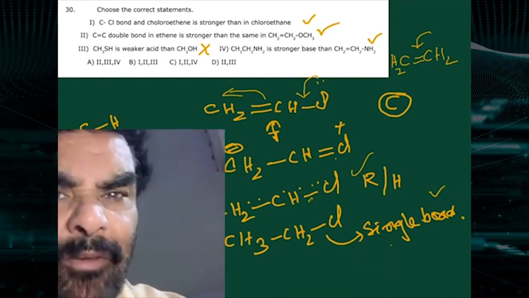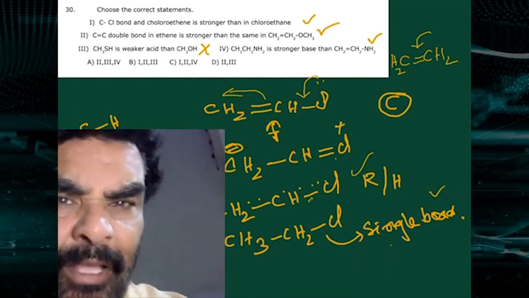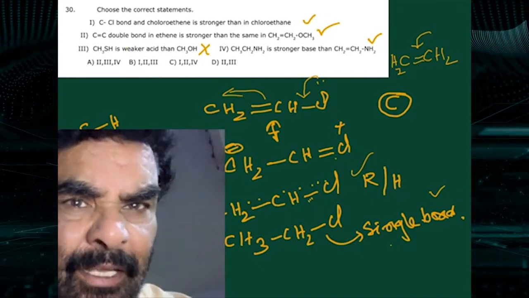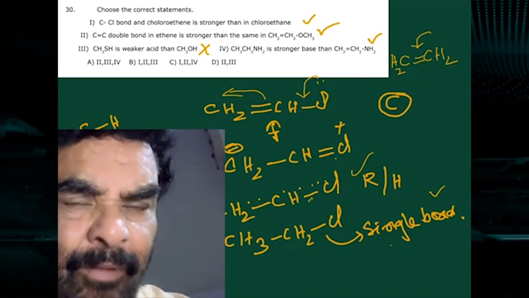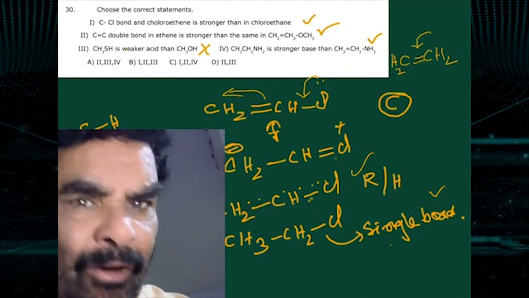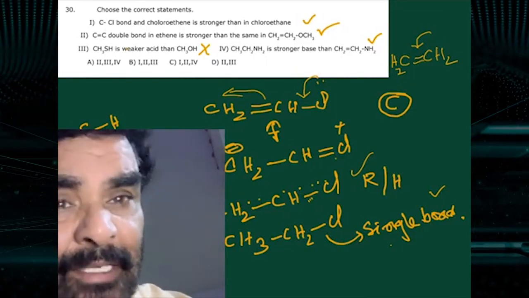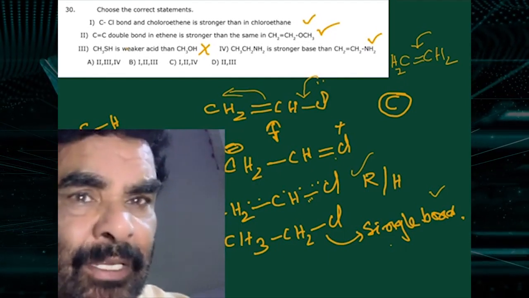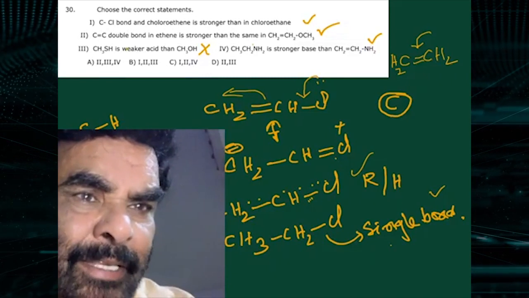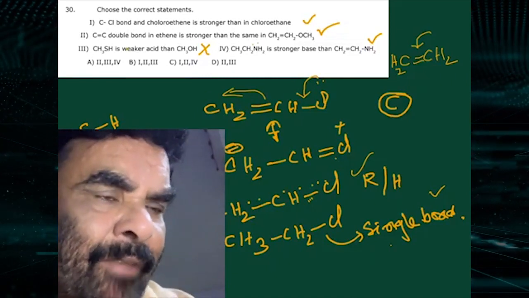And the sulfur-hydrogen bond is a weaker bond. The thiols are stronger acids. Is methyl thiol a weaker acid than methyl alcohol? No, methyl thiol is a stronger acid than this one. So that's a wrong statement. And ethylamine, an amine is a base, a stronger base than vinylamine.